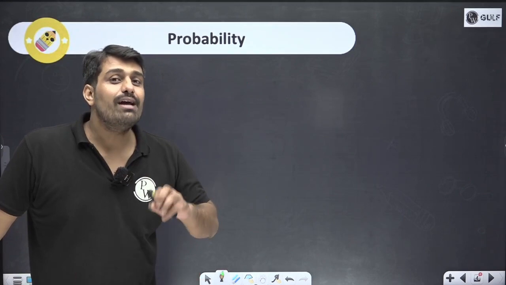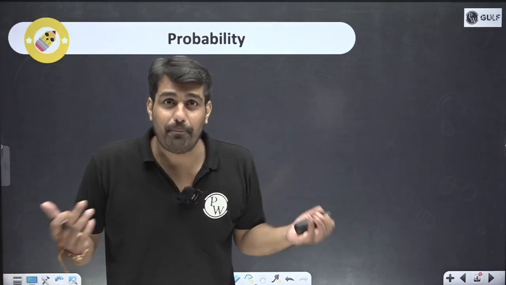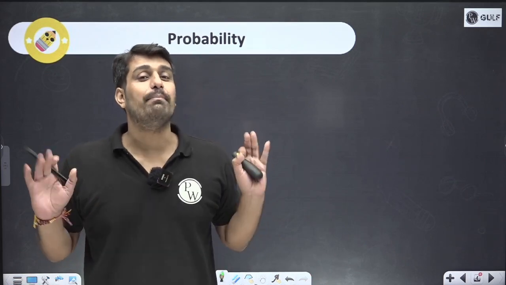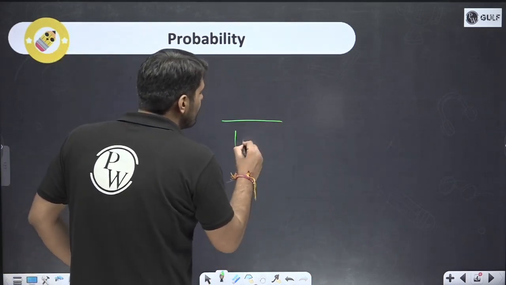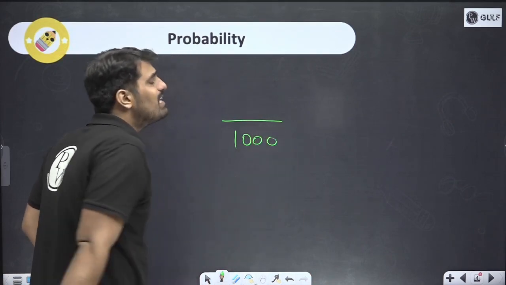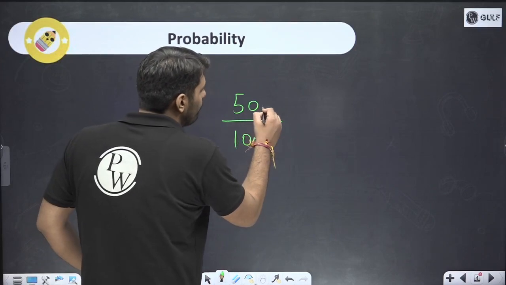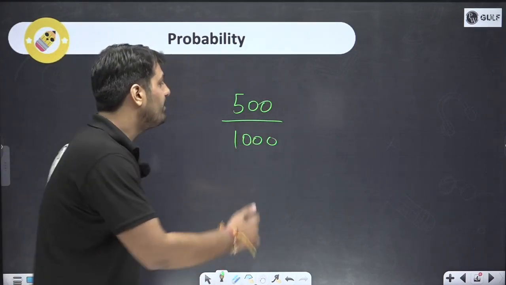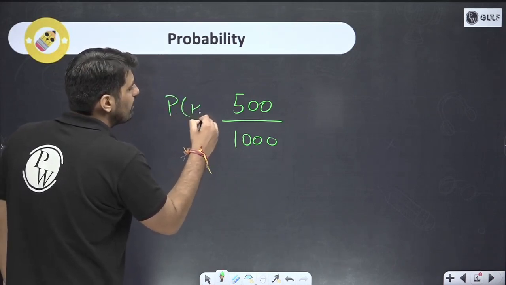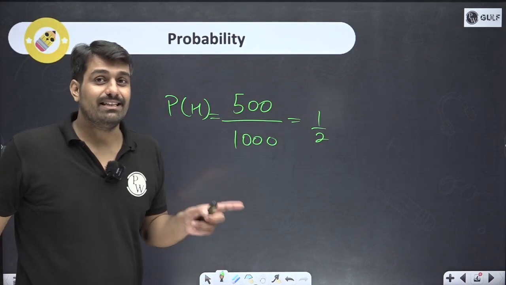In theory, we understand that if the number of trials is increased up to infinity, what will happen? It will be 50-50. Let's say I have a total of 1000 trials. In that case I can say that the probability of getting a head will be 1 by 2. This is what theory suggests.